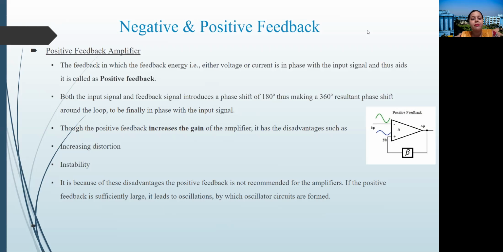Though positive feedback increases the gain of the amplifier, it has disadvantages. What are the disadvantages? It increases distortion, it increases instability, or it increases the chances of our system becoming unstable. It is because of these disadvantages that positive feedback is not recommended for amplifiers. If the positive feedback is sufficiently large, it leads to oscillation, by which oscillator circuits are formed.